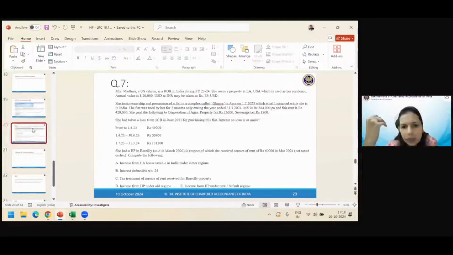That means in that period, 9 months also, she did not use it completely. Okay. So the flat was used by her for 7 months only. All right. Municipal value is this much, fair rent is this much. She paid the following to the Corporation of Agra. When they say Corporation of Agra, what corporation are they talking about?